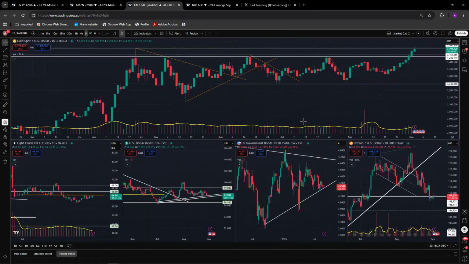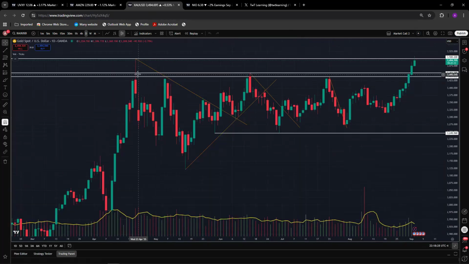Let's look at gold. Gold is heading towards all-time high. What we have seen is 3,500, and we are at almost 3,496. We have seen 3,508, almost 3,509 today. And then the last high was 3,500. So we have crossed that high, but I think this is a strong resistance. Probability is we come down to 3,451. Let's see how it reacts in the morning.